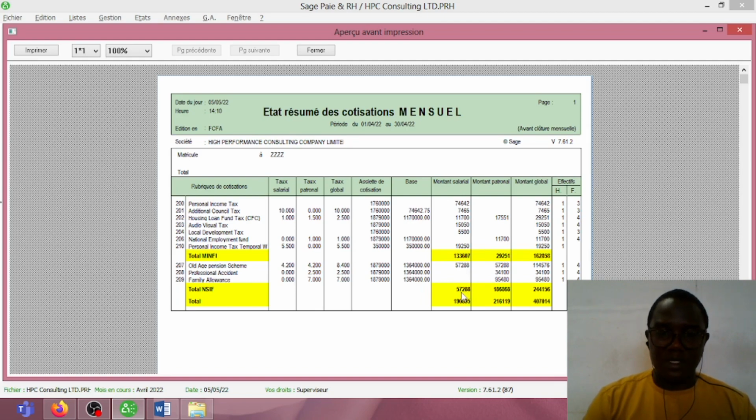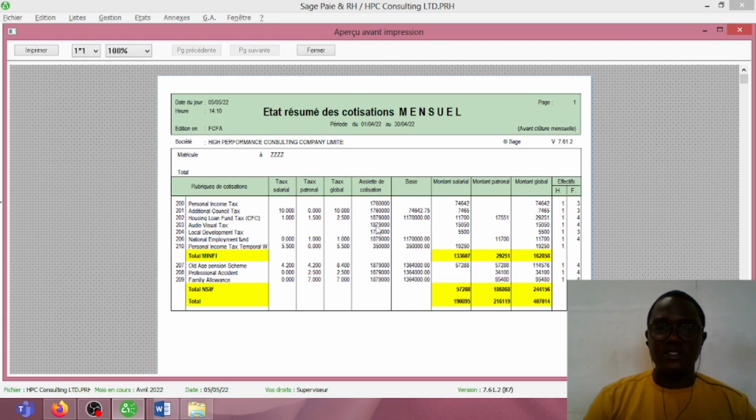This is it here, 57,208,288, and then it equally gives us the total to be supported by the employer. So the total from the employee and that of the employer will give us this sum here, 244,156. Then the total amount for CMPS and the tax office will be this plus this there. So you're going to have 407,014 francs.